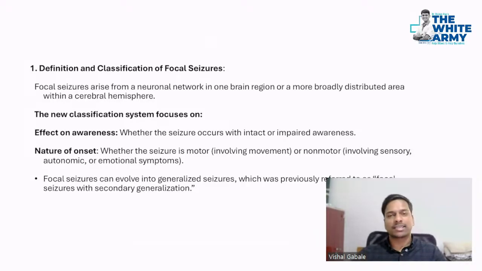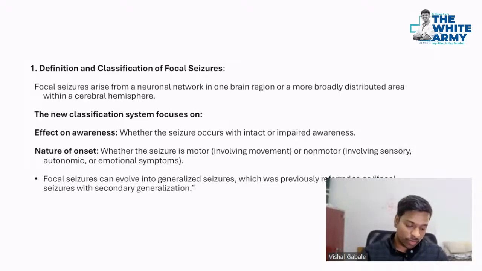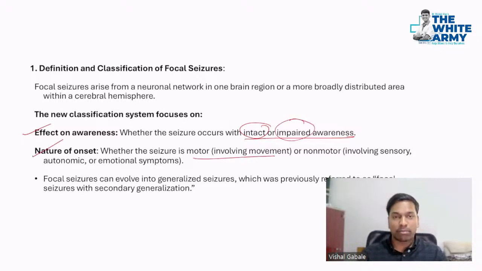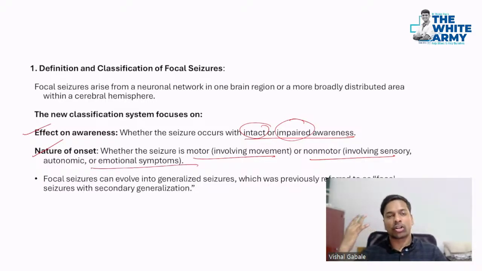All right, so let's start the classification of focal seizure with impaired awareness. As we discussed, a focal seizure usually starts from one point. The effect on awareness can be intact or impaired, and the nature of onset can be motor, initially involving hand movement like in the patient you just saw, or non-motor, for example emotional symptoms, aura, etc. Focal seizures can also gradually progress to generalized seizure.